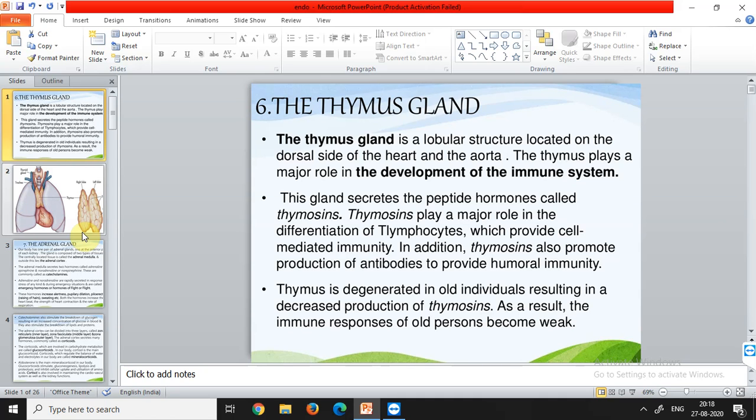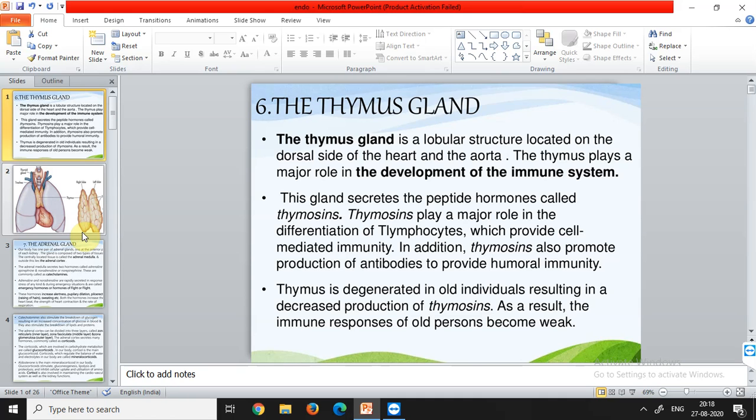And thymosins also play a very major role in the differentiation of thymocytes. It is misprinted; it is written thymocytes, but the correct term is thymocytes. Thymocytes are the cells that are present in the thymus gland, and these provide cell-mediated immunity.